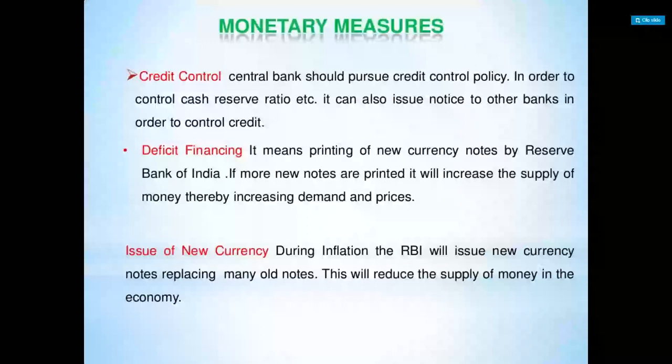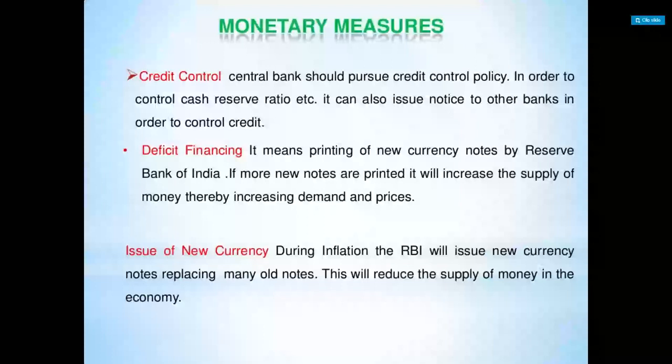For example, in place of 1,000 rupees, we can increase the taxes so that in place of 1,000 it can pay 2,000, like that. So when the expenditure is more than revenue, we are aiming either to reduce the expenditure or increase the revenue of the government.